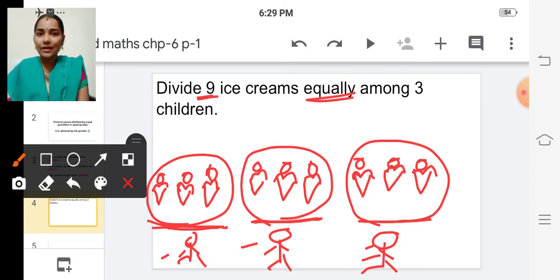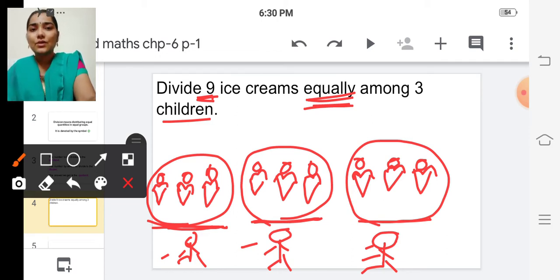So we have divided 9 ice creams equally among 3 children, because no one should get extra. Have you all understood, children?